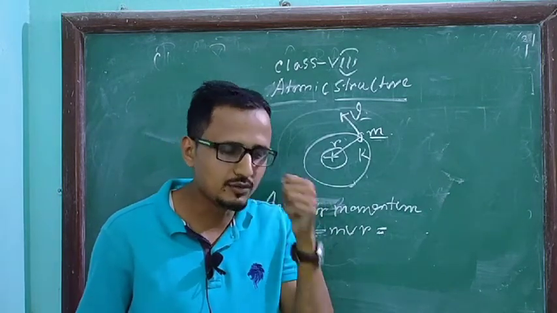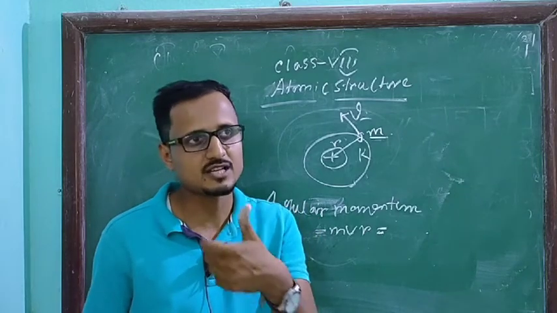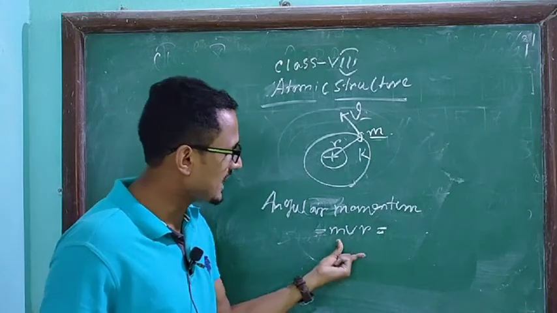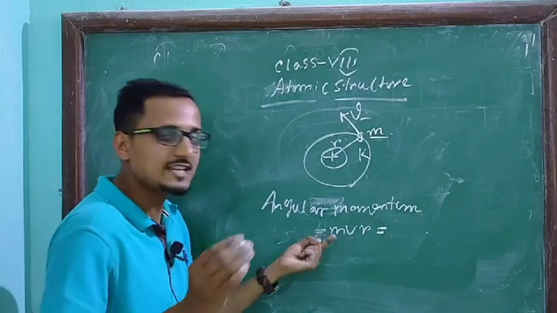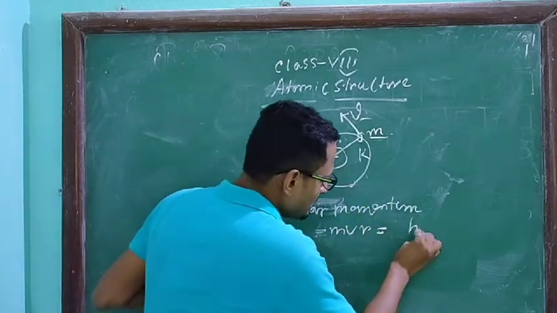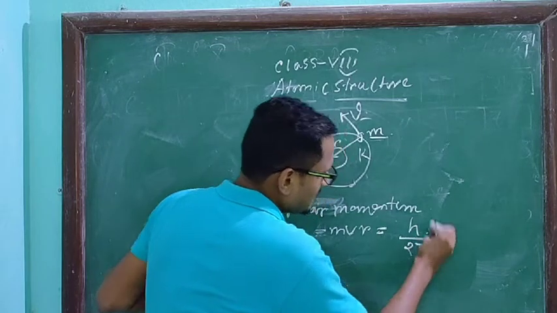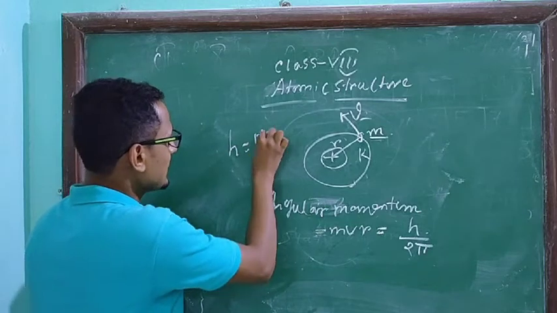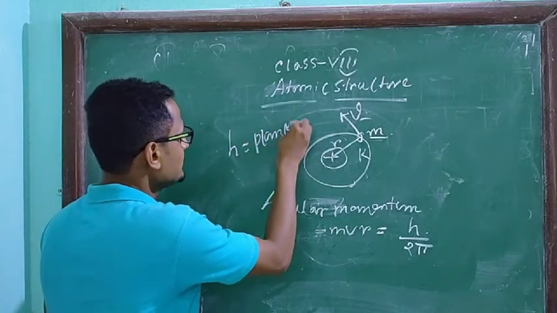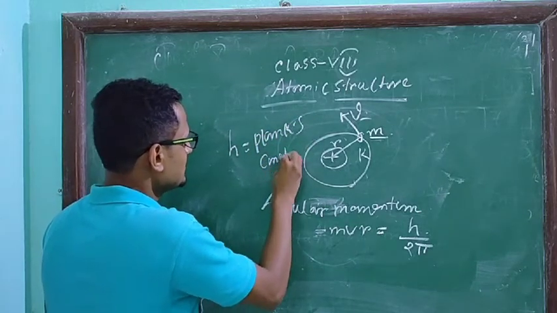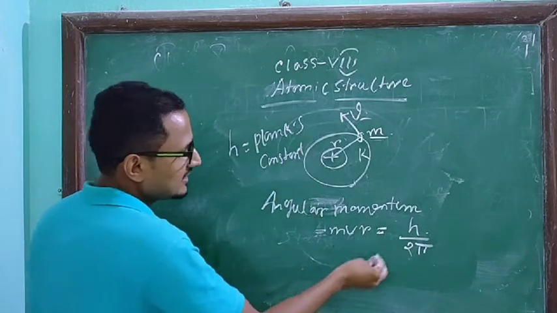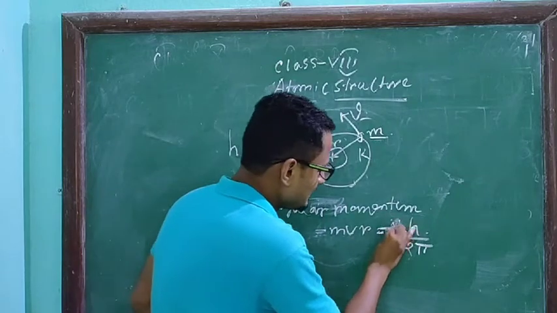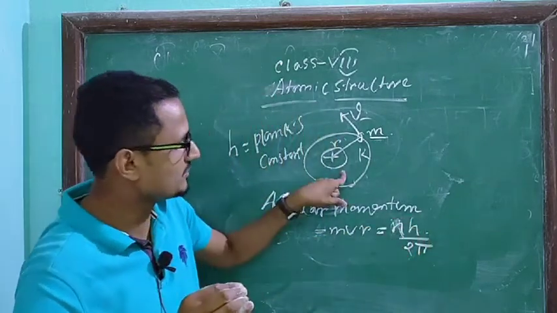You will ask what h is. I am telling you: the angular momentum mvr is an integral multiple of h by 2 pi. This h is a constant called Planck's constant, named after the scientist Planck. So the angular momentum will be an integral multiple of h by 2 pi, that means mvr equals nh by 2 pi. Here n is the number of the orbit.